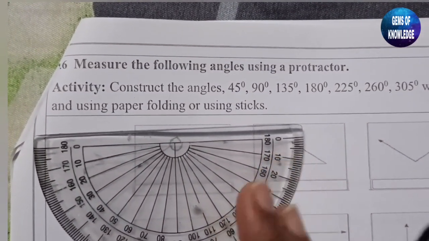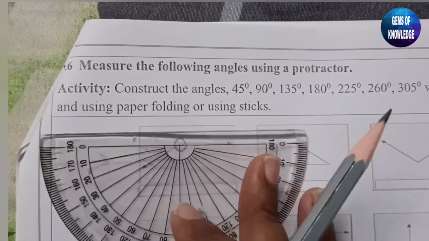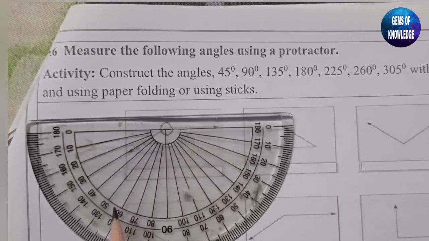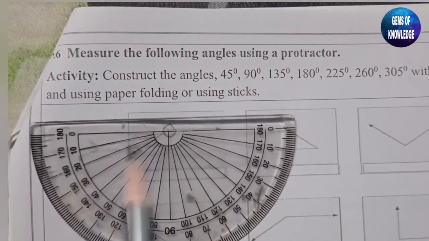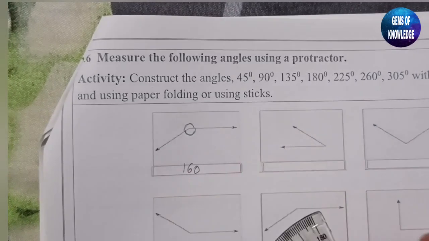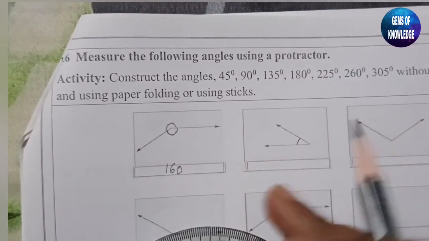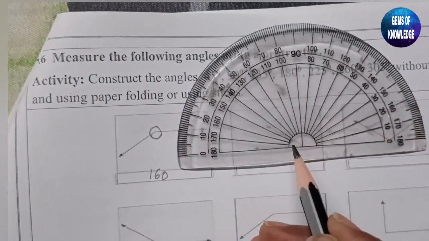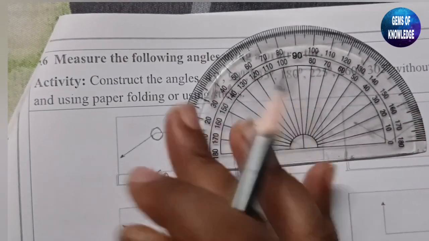Okay, now if I measure it here like this, you can see what angle you are getting. From 0 you are getting up to 160 degrees. So what is the measurement here? Here it is 160 degrees. Similarly, what will be the measurement here? If I keep it here, you can see the measurement is in the center.